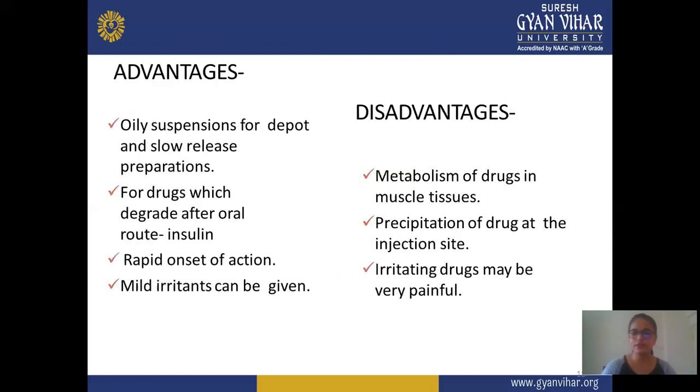Now next are the advantages and disadvantages of this route. Oily suspensions are used for depot and slow-release preparations, meaning the oily suspension forms a depot, and slow release is observed. It is also used for drugs which degrade after the oral route, like insulin. Some drugs, like insulin, may degrade by the oral route, so they are given by this intramuscular route. It also gives a rapid onset of action.